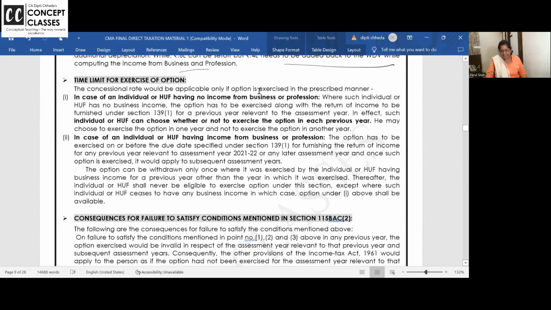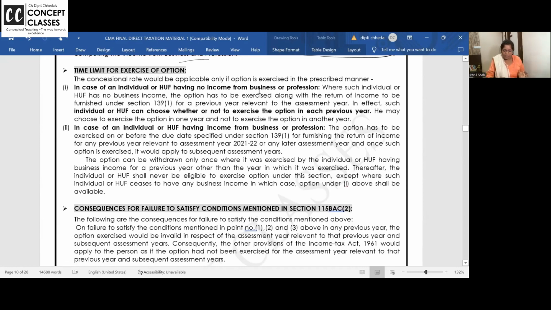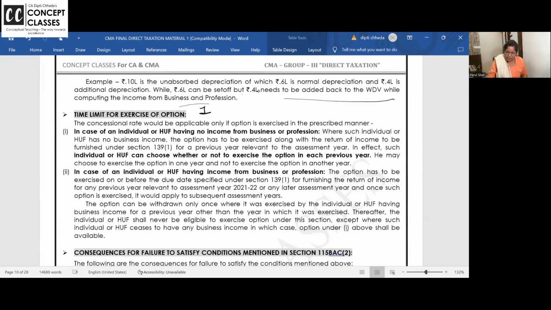Now let us see other conditions which are asked in 1 mark question. 1 mark commenting question, 4 mark, they will make something like that and ask you. They ask this a lot and it is very scoring, this part. This is like conditions I'm teaching you. Conditions we will study now.